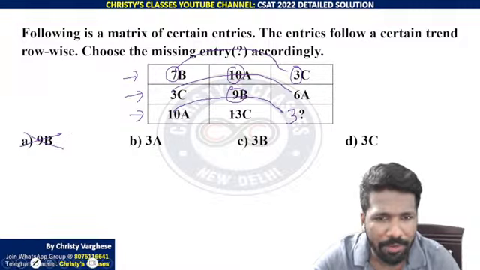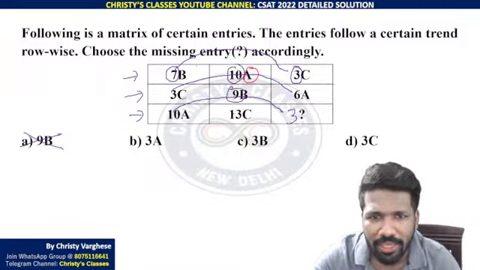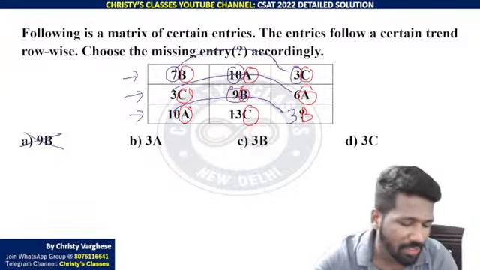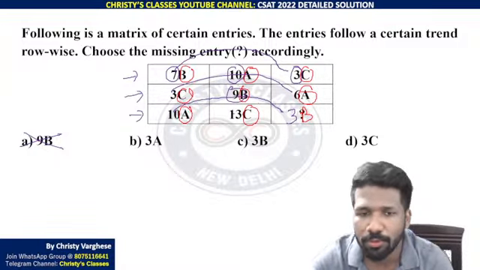Now look at the letter part. How is the letter part there? There is A, B and C. There is A, B and C. There is A, and B is missing. So B should be here, so that A, B, C is there also in the third row.